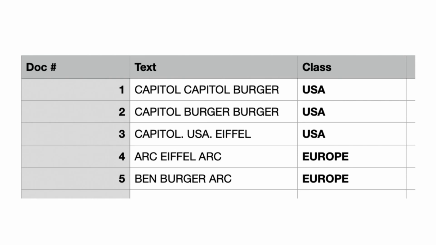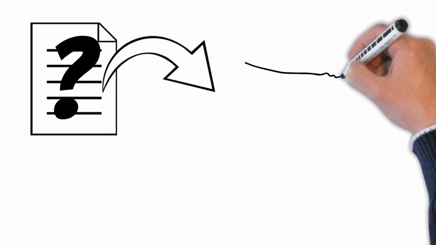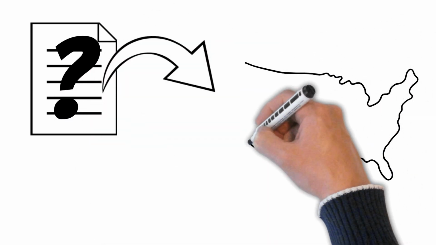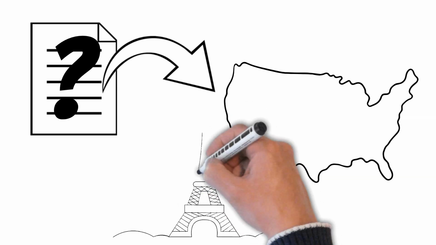The fourth document has the Arc from Paris listed twice and the Eiffel Tower, and that's why we can label this as Europe. The fifth document has the Big Ben from London, a burger from the States, and the Arc from Paris. So 2 of those 3 objects are from Europe. That's how we can label it as Europe. But how would you label an unknown travel document? Just if they told you that it has 2 things: the USA map and the Eiffel Tower.